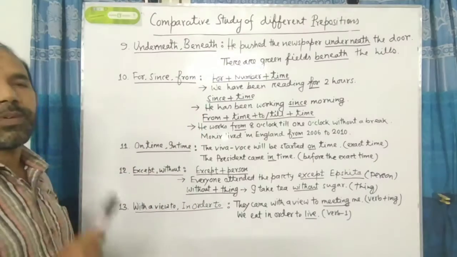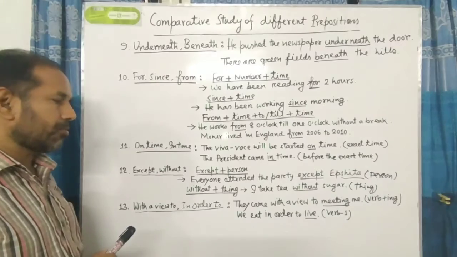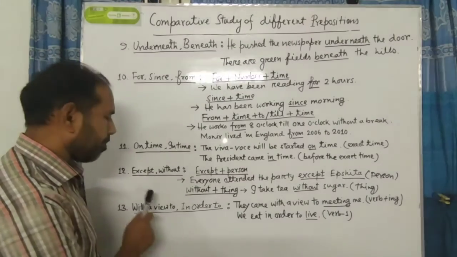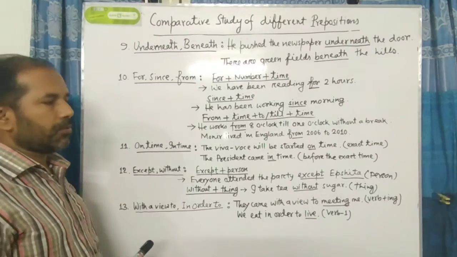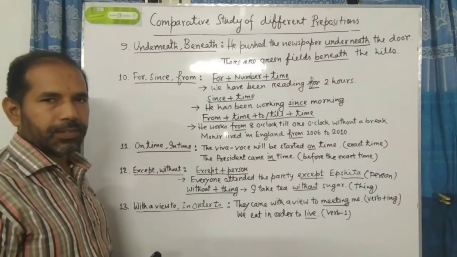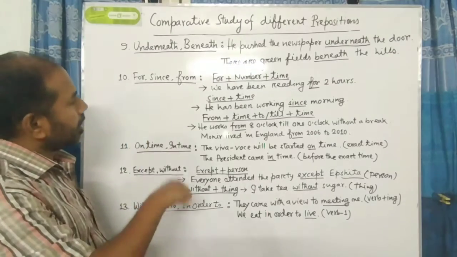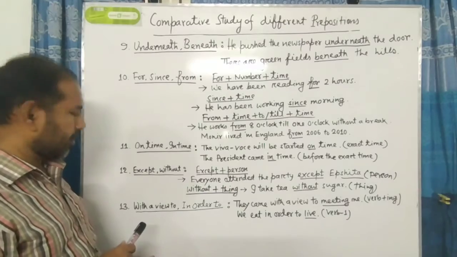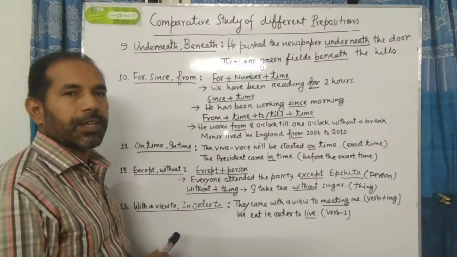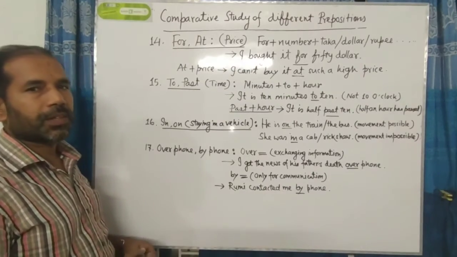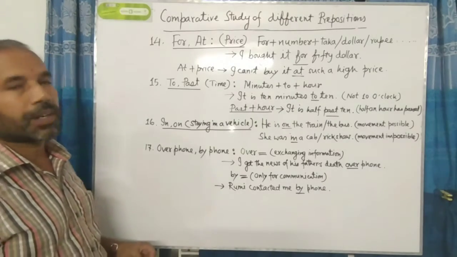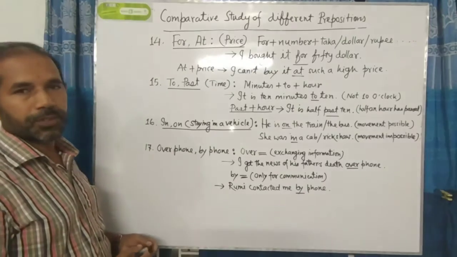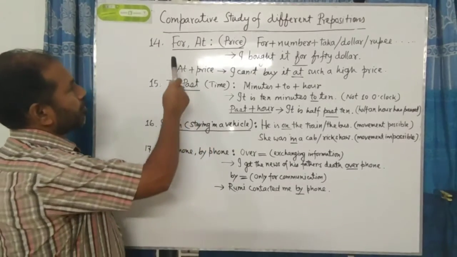So you should remember that after in order to, you have to use the present form, and after with a view to, you have to use verb plus ing. Dear students, I think you have understood clearly. Now I am going to discuss number 14. In number 14 we see two prepositions. Please follow.